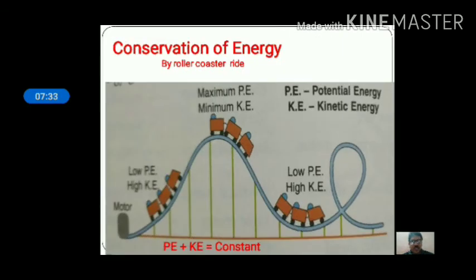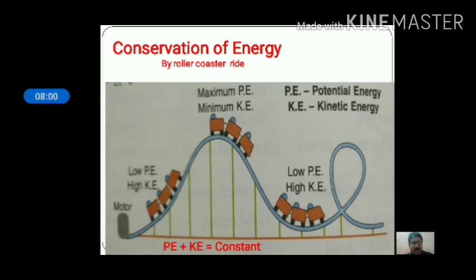Now let us see how energy is conserved during a roller coaster ride. Carefully observe the diagram in front of your screen. At the left bottom corner is an electric motor which enables the roller coaster to start and pushes the cars of the ride to the top. Now tell me what energy conversion takes place here.